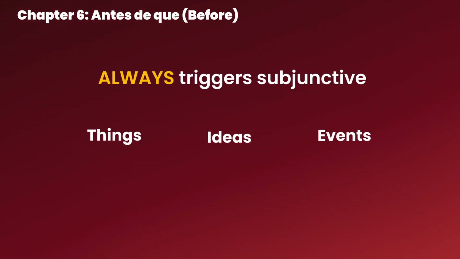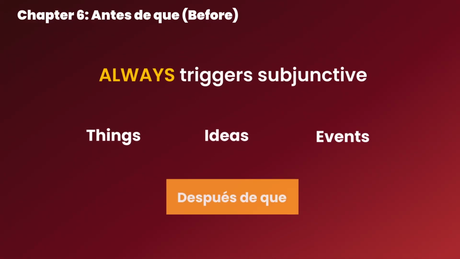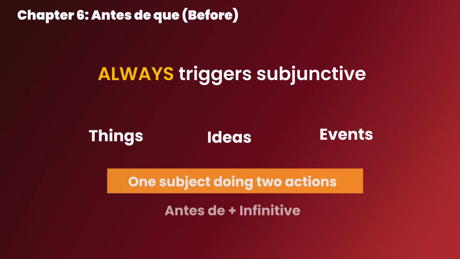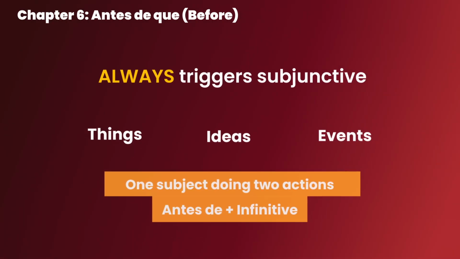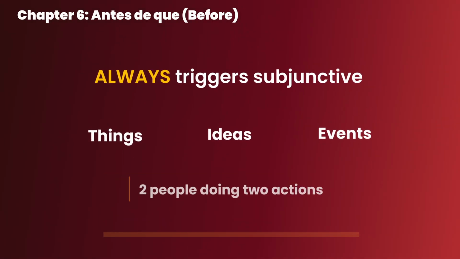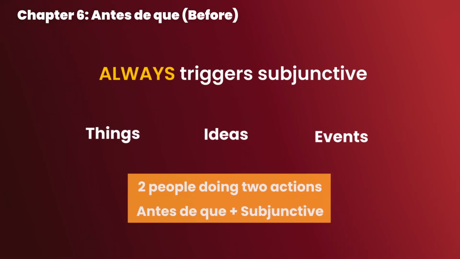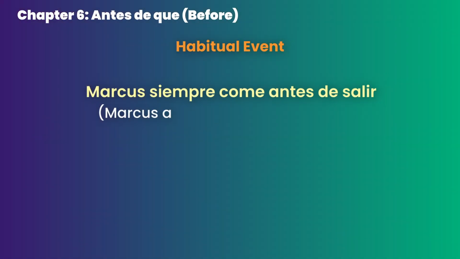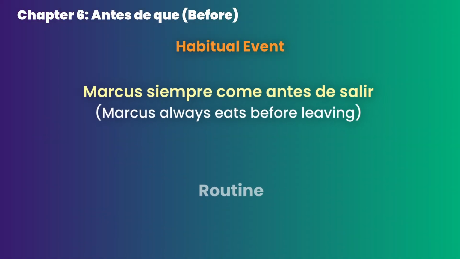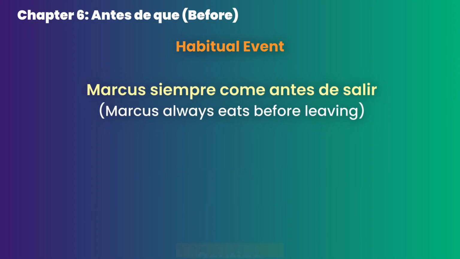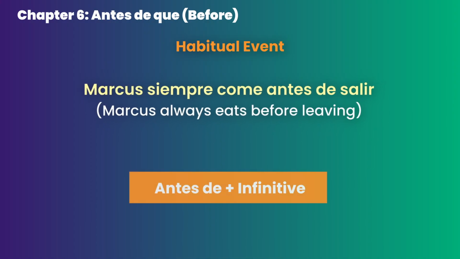Other than that, it works the same way as después de que, meaning that if we have one subject doing two actions, we will have to use antes de plus infinitive. And the two people doing two actions will use antes de que plus subjunctive. Let's begin with a habitual event. We can say Marcos siempre come antes de salir. We are describing a routine. Marcos does both eating and leaving. That's why we use antes de plus infinitive. We don't need subjunctive here.